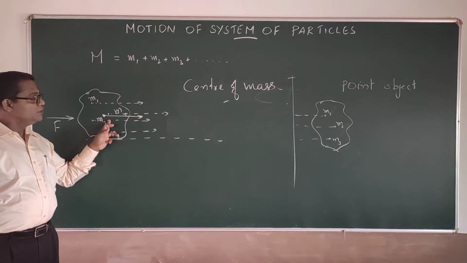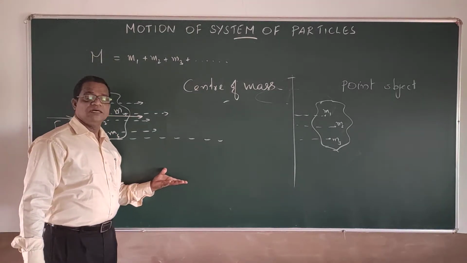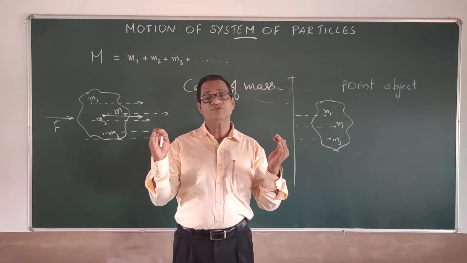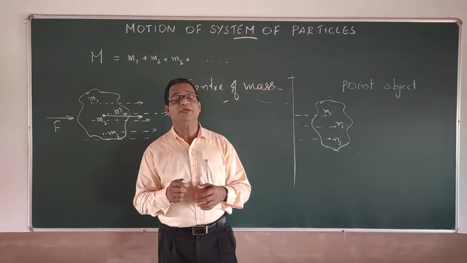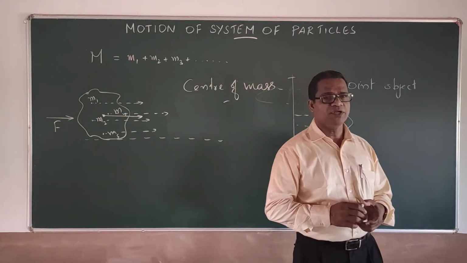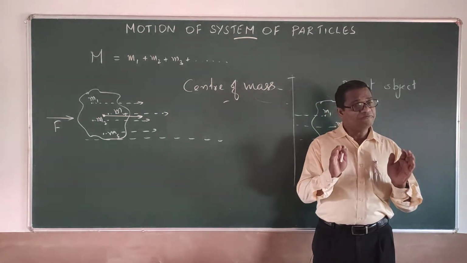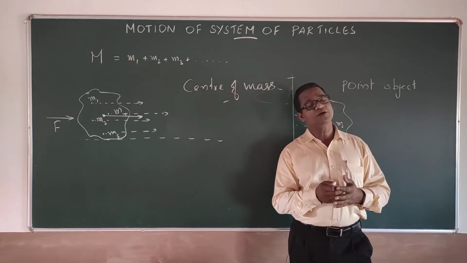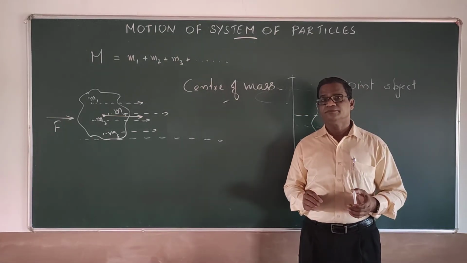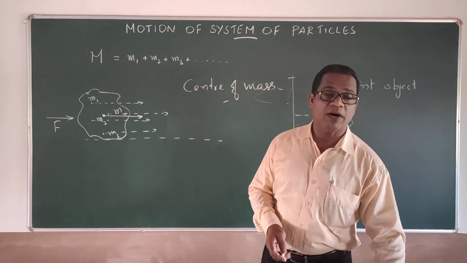Okay? Or in another way, we can define this as the point where the whole mass of the body is supposed to be concentrated. I think that is the better way to take it. It is the point where the whole mass of the body is supposed to be concentrated. Such a point is called the center of mass of the body.